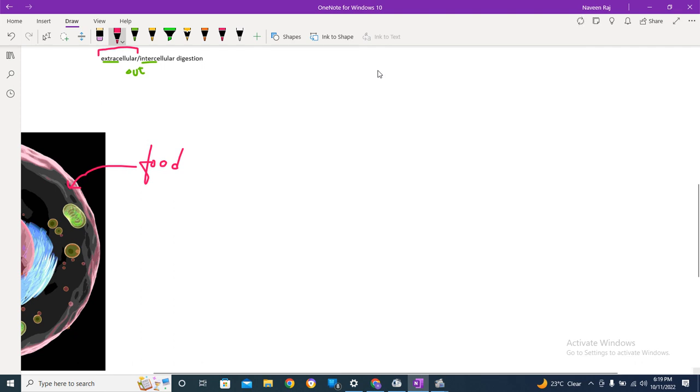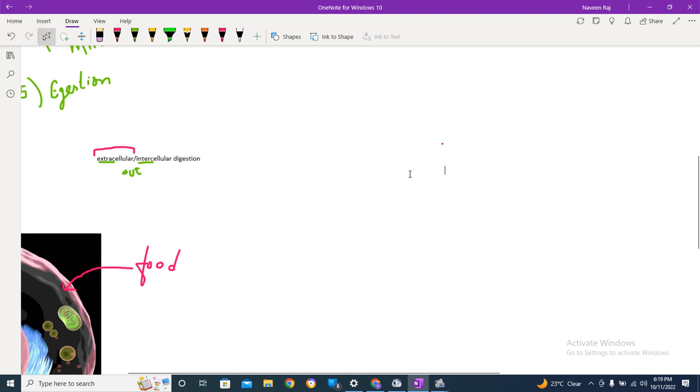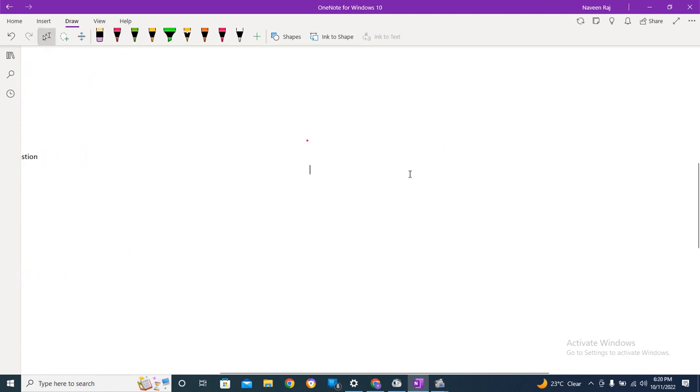Over here we've got extracellular digestion. We can also say extracellular or intercellular, both terms can be used.